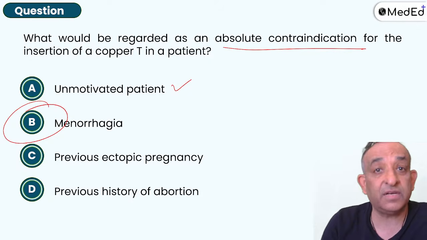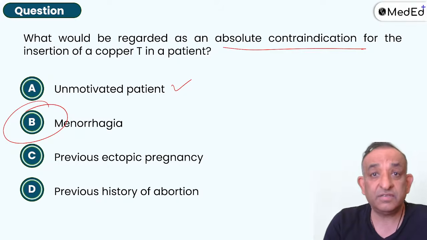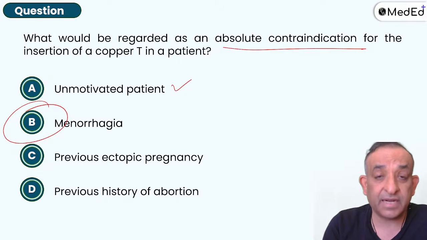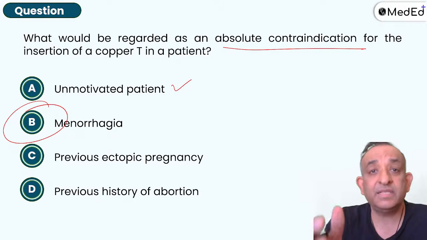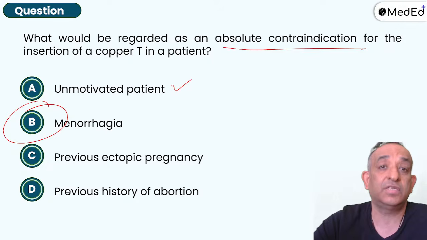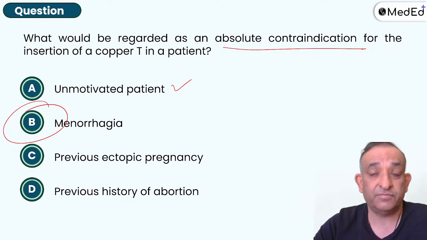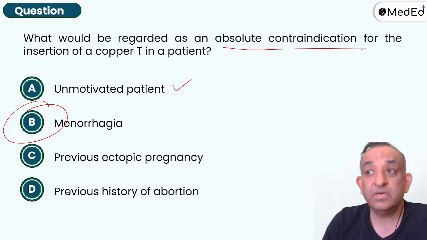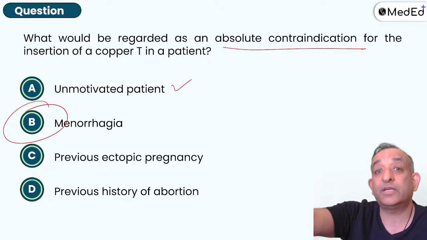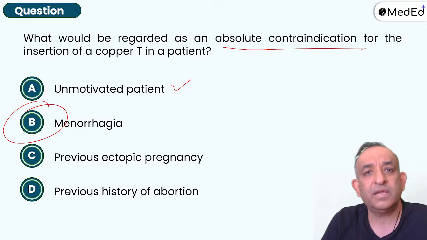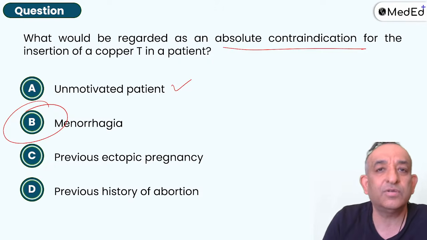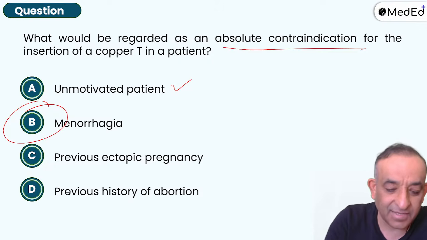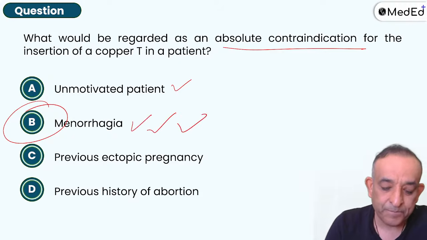Previous ectopic pregnancy is definitely not a contraindication. Guys, now this is where you're wrong. For a previous ectopic, go ahead and see the contraception booklet given by the Association of Obstetricians and Gynecologists of Delhi and the Indian bodies, FOGSI. IUCD will reduce pregnancies, will reduce ectopic. Who said IUCD will cause ectopic? If I give a woman an IUCD and tell her you will get an ectopic, you think she's going to take the IUCD from me? IUCD reduces ectopic. It's not a contraindication. So the answer to this question is menorrhagia, B.